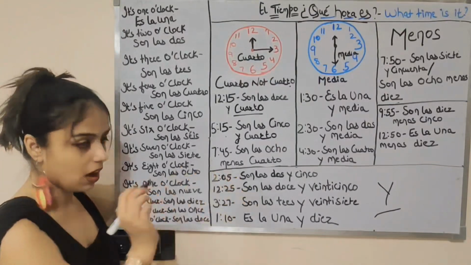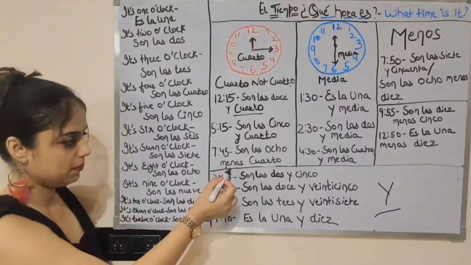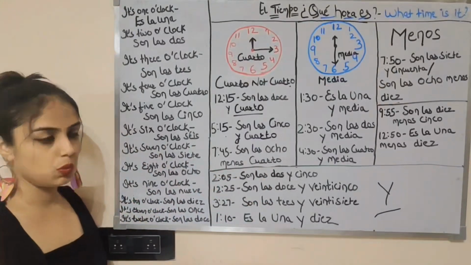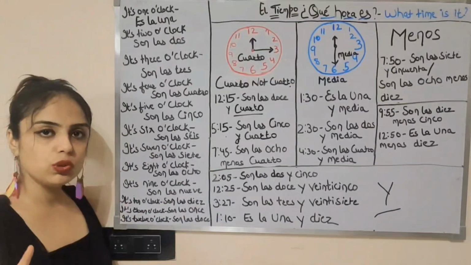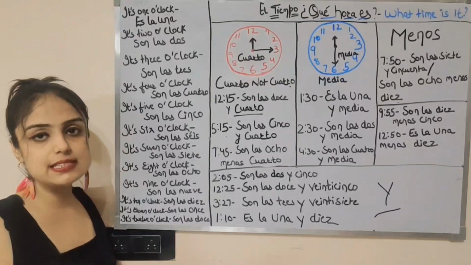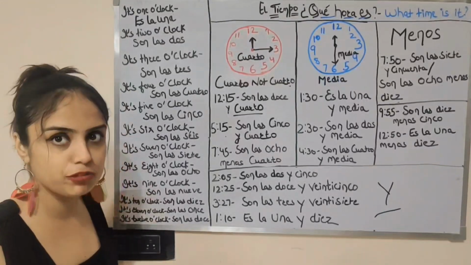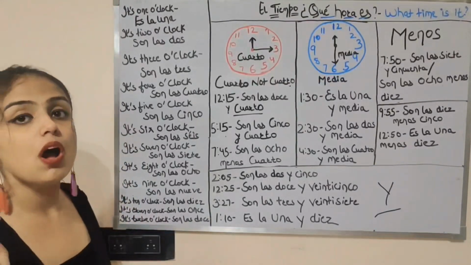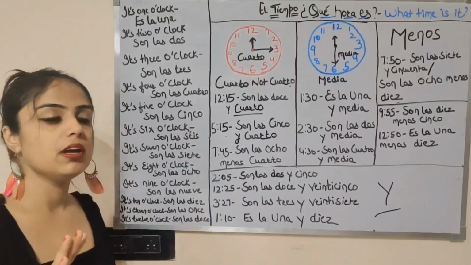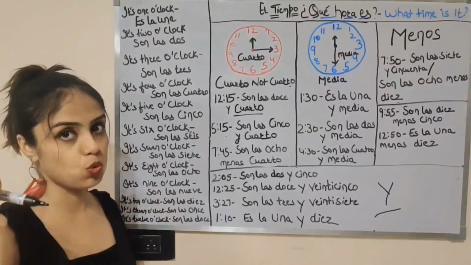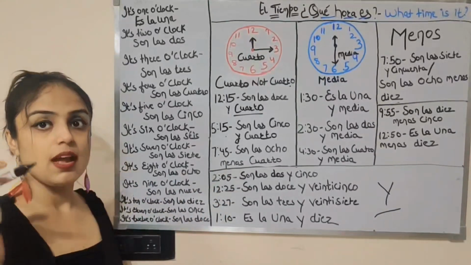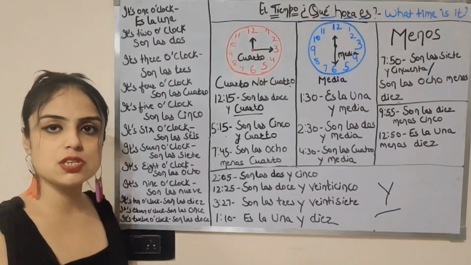Now what would you say if it's 7:45? Here there are 2 things, menos and cuarto. Now you know that 7:45 means it's only 15 minutes left to 8, right? So how can you convey this time? You can say son las ocho, and you subtract 15 minutes from 8.